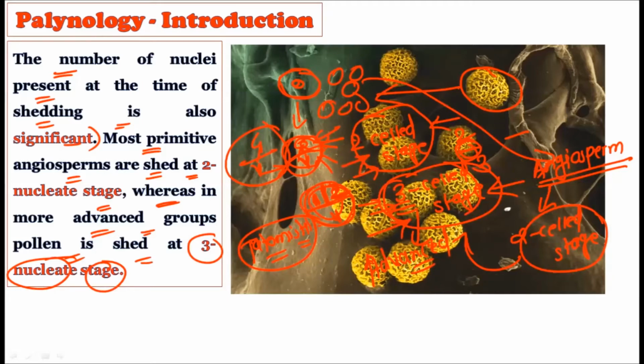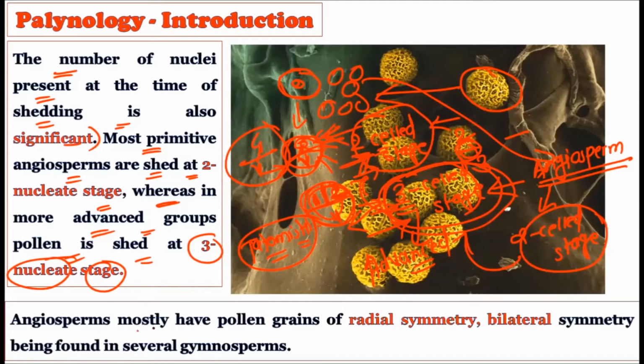Now, the two-cell stage comes before the three-cell stage, and if the pollen grain is shed at this stage, we can use this criterion to classify the plant, right? And if the pollen grain is shed at the three-cell stage, we can also use this to classify the plant. So the two-cell stage and the three-cell stage are the stages found in angiospermic pollen grains. This can be used in taxonomy as well, right?